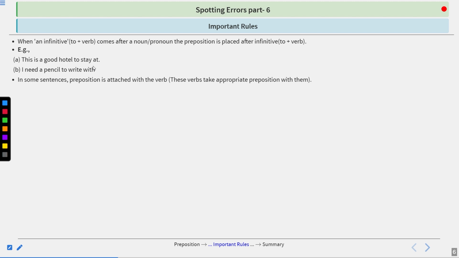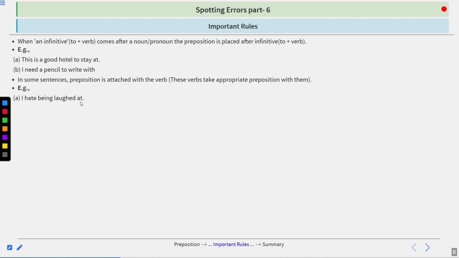In some sentences, the preposition is attached with the verb. These verbs take appropriate prepositions with them. I hate being laughed at. Here, we have made a passive voice construction of the verb laugh. So we won't drop the preposition which is used with laugh. In active voice, we will say like this: don't laugh at me. He's laughing at me.